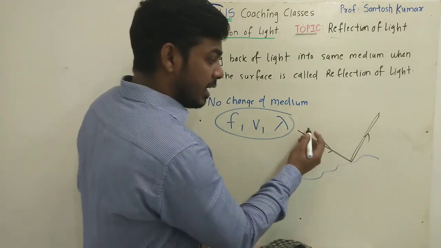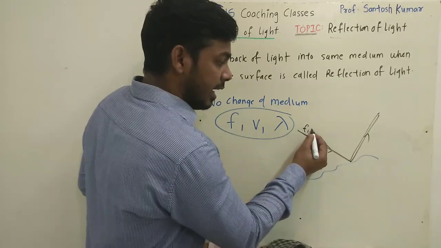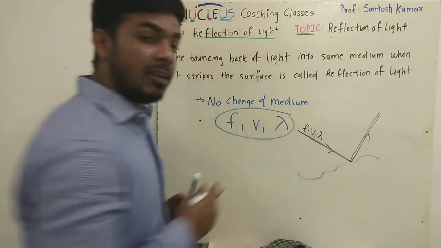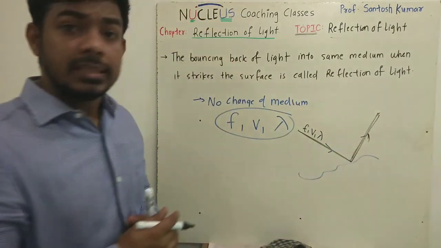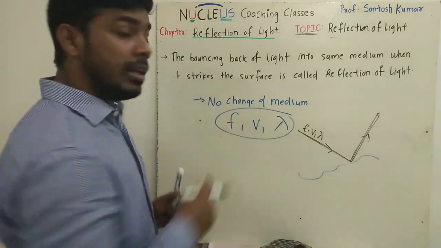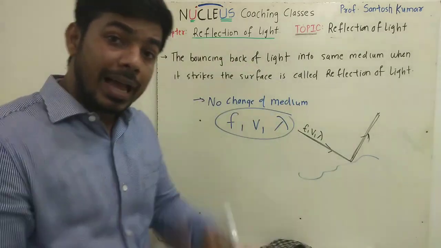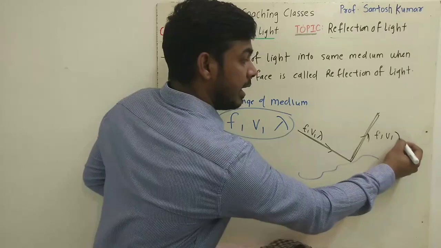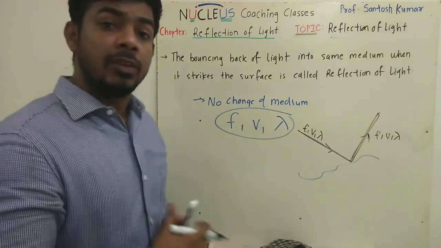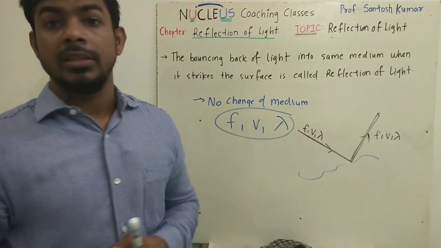The incident ray will have some frequency, some speed and some wavelength. Since the reflected ray also lies in the same medium, because during reflection light bounces back into the same medium, the frequency, speed and wavelength of the reflected wave will be the same as those of the incident wave.